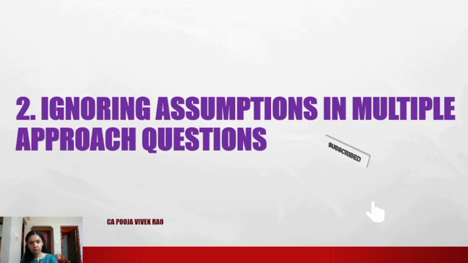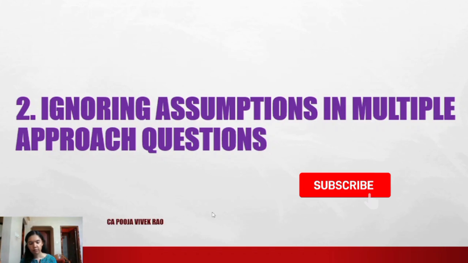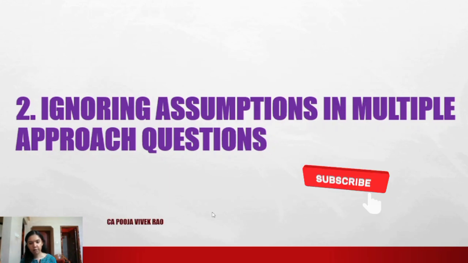The next error noticed was ignoring assumptions in multiple approach questions. So sometimes there is a possibility that a problem can be solved in more than one way. And if you are making any assumption relating to that, it's very important to mention it clearly. Otherwise, even a correct answer may lose marks. Because if you do not give the assumption based on which you are writing the answer, the examiner may not be able to follow your logic, because he won't be able to understand what assumption you have taken.